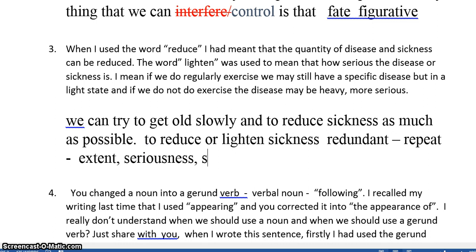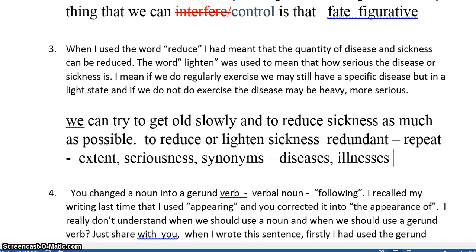So how can we do that? We can use synonyms, similar words. So if we say reduce the quantity of our illnesses or our sickness, then we can also say lighten the seriousness of any diseases that we might catch. So by changing the words, not just using sickness, we can use illness, or if we're describing it in the plural form, we can use illnesses.